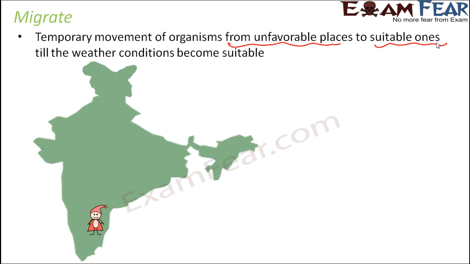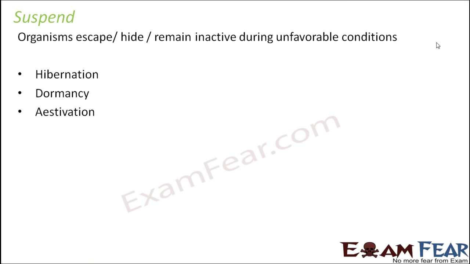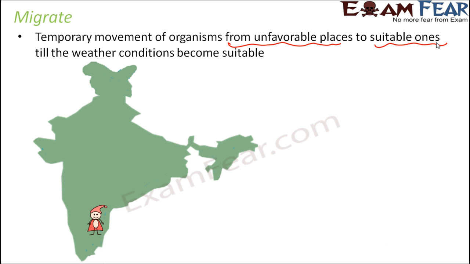So this is migration. You migrated from the unfavorable place to a suitable place only for a temporary period of time. It was not a permanent movement, just a temporary movement. That's how many organisms also adapt.